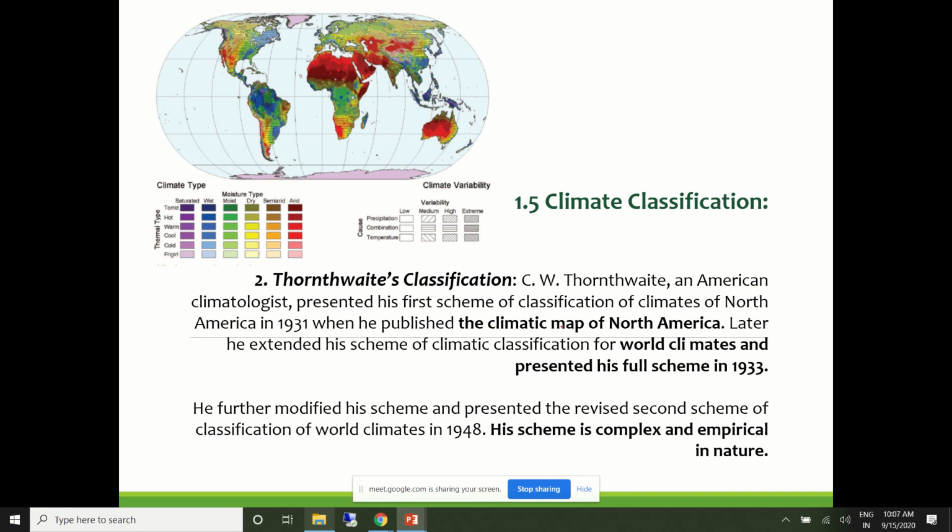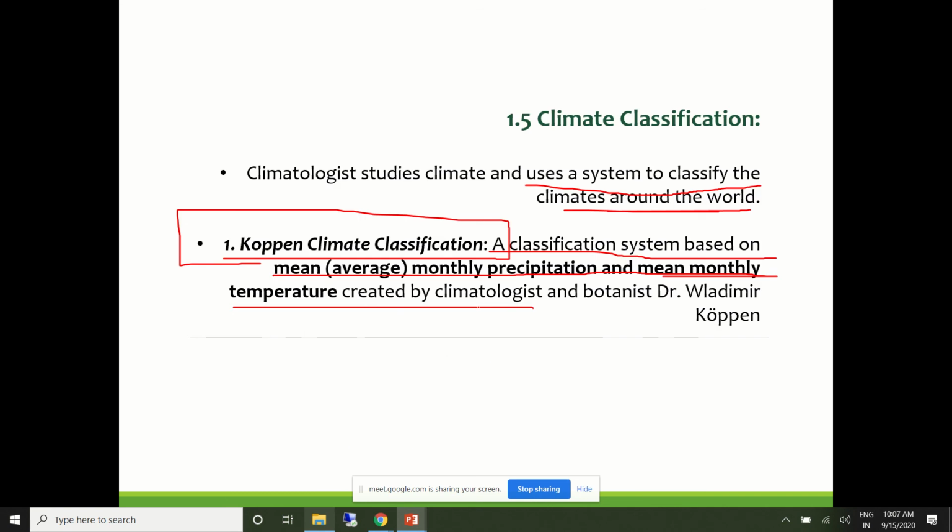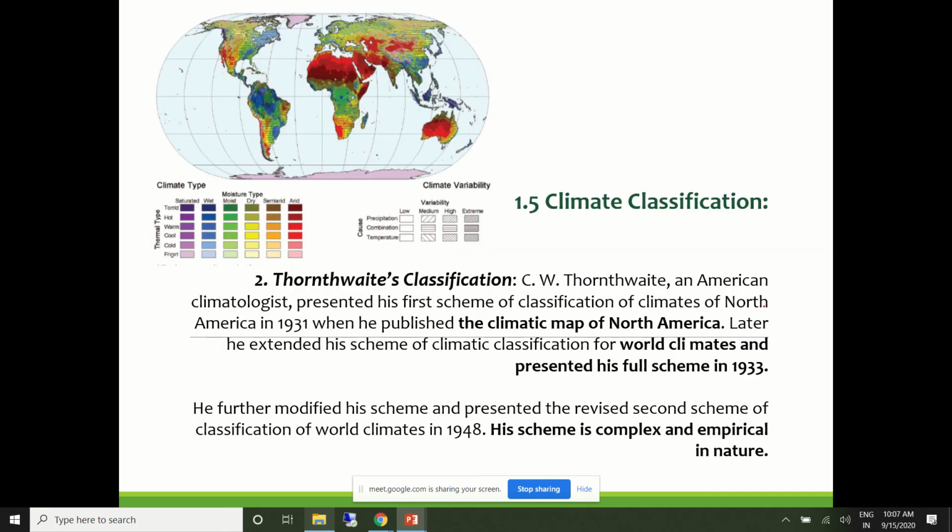The second classification is called the Thornthwaite classification, by an American climatologist. This came after Köppen's work. He came out with a classification of the climate for North American land.